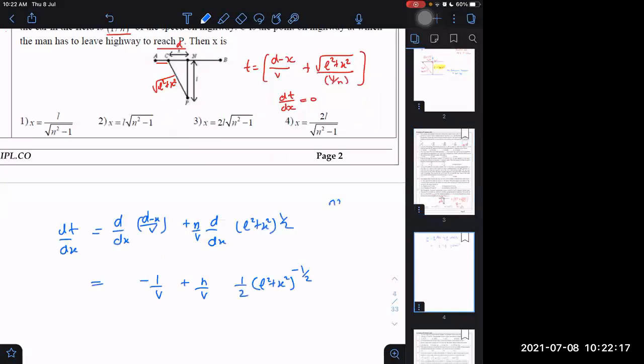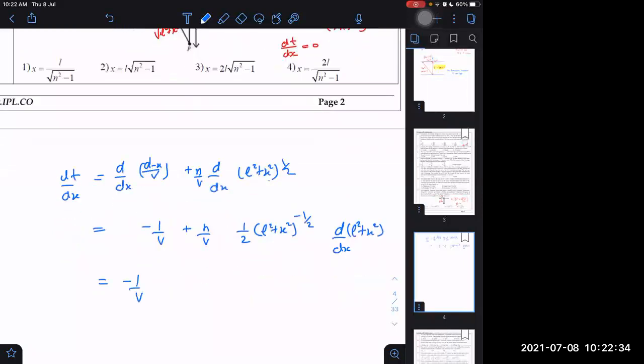But this is not x, this is a function of x. Whenever it is a function, we differentiate once again. This function differentiation will be d by dx of L square plus x square. Now we get minus 1 by v plus n by 2v into 1 over root of L square plus x square into just 2x only.